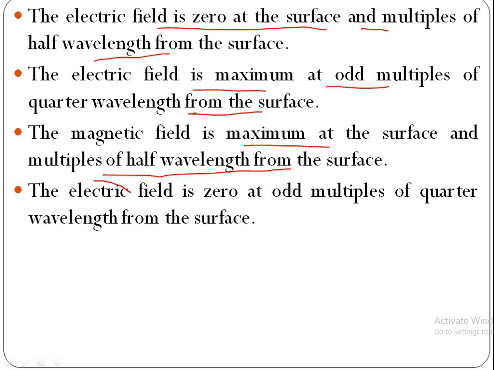Sorry, this is magnetic field. Magnetic field H is 0 at the odd multiples of quarter wavelength from the surface.